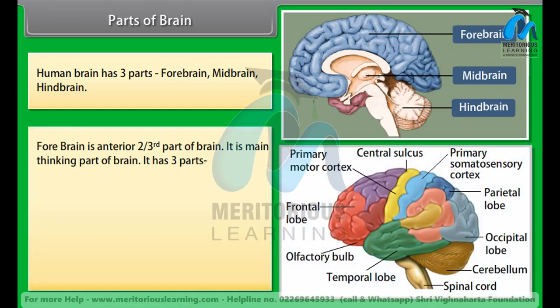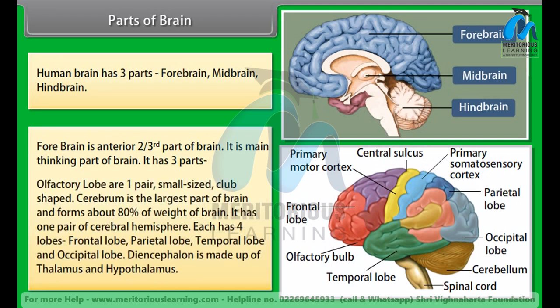The forebrain is the anterior two-thirds part of the brain. It is the main thinking part of the brain. It has three parts. Olfactory lobes are one pair, small-sized, club-shaped. Cerebrum is the largest part of the brain and forms about 80% of the weight of the brain. It has one pair of cerebral hemispheres. Each has four lobes: frontal lobe, parietal lobe, temporal lobe, and occipital lobe.